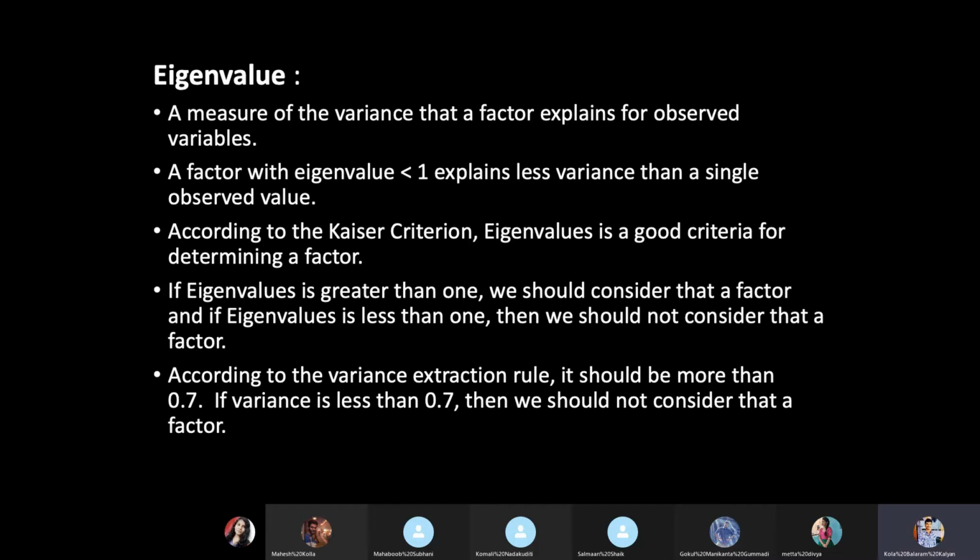If the eigenvalue is greater than 1, we should not consider that variable, so you need to reinterpret by changing or scaling down. If it is less than 1, we can consider that variable. The variables which have an eigenvalue of less than 1 are grouped together based on the commonality between them.